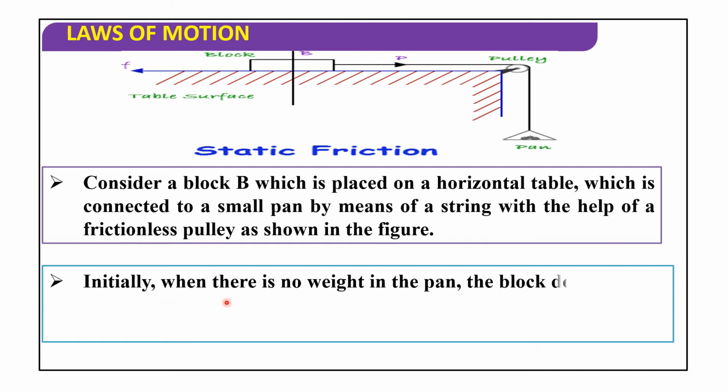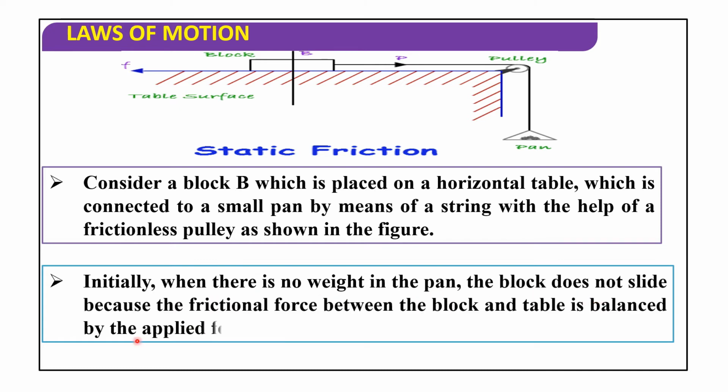Initially, when there is no weight in the pan, the block does not slide because the frictional force between the block and the table is balanced by the applied force. Both forces are balanced.